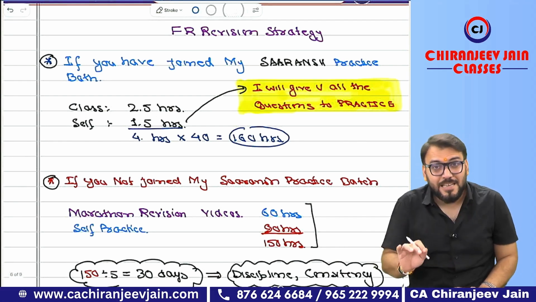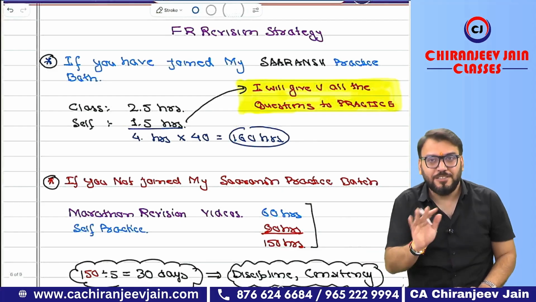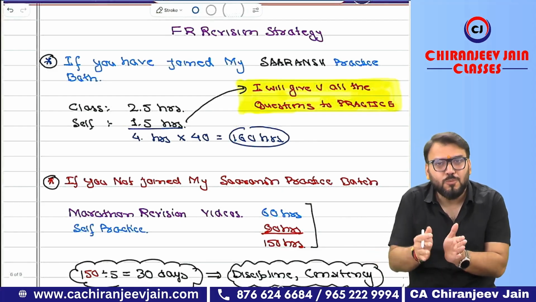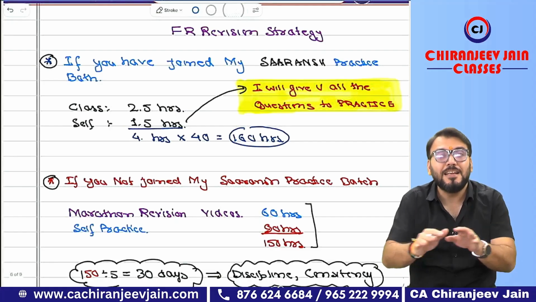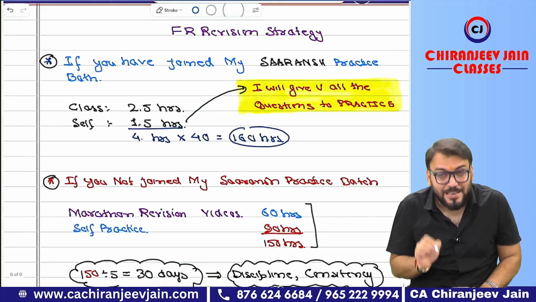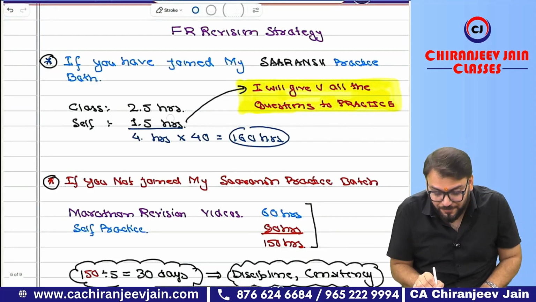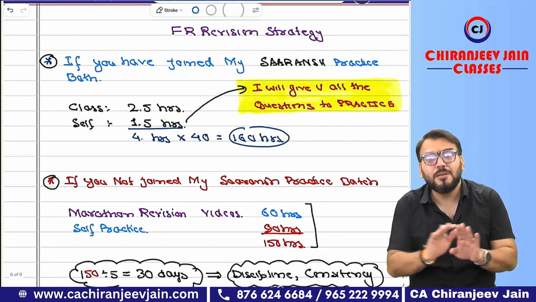to 8 p.m. daily. Means in 40 or 45 days, 2.5 hours means minimum 100, maximum 120 hours, I'll complete the entire revision. So, every day you need to come live on YouTube for 2.5 hours. Can I say, with me, your revision will be completed.